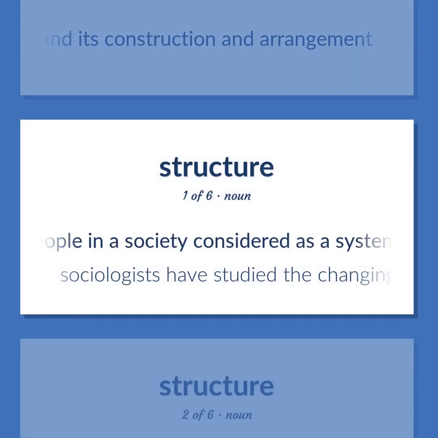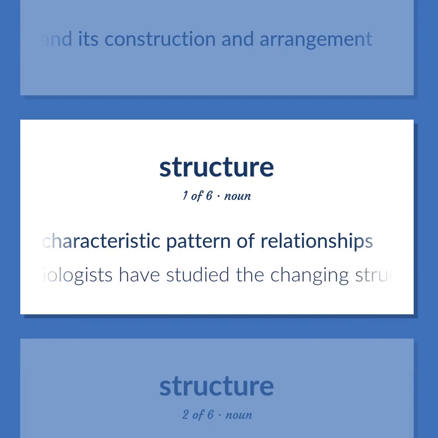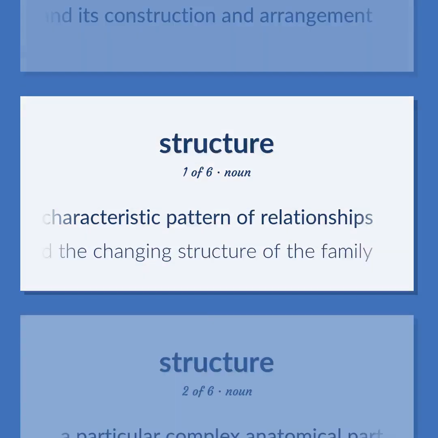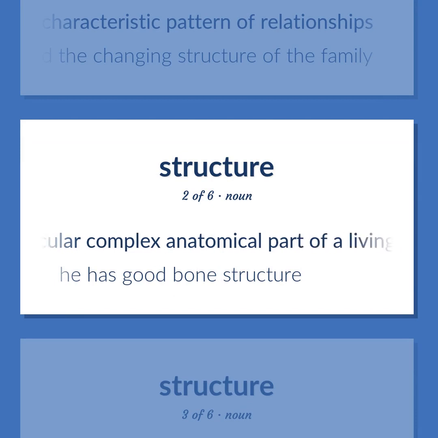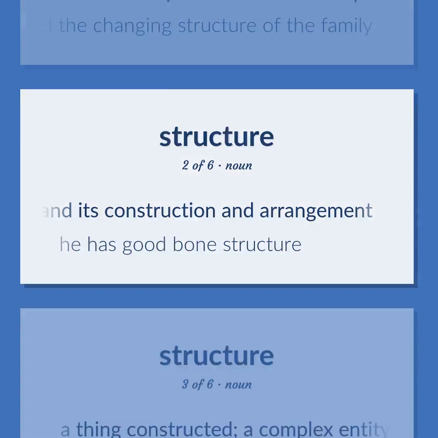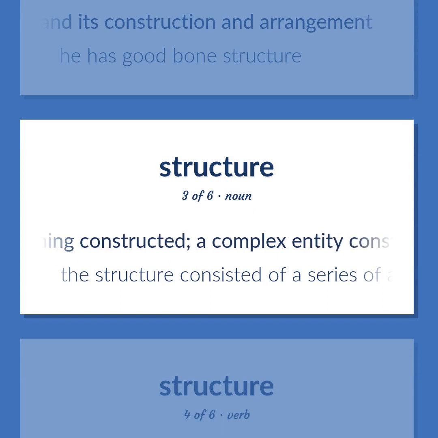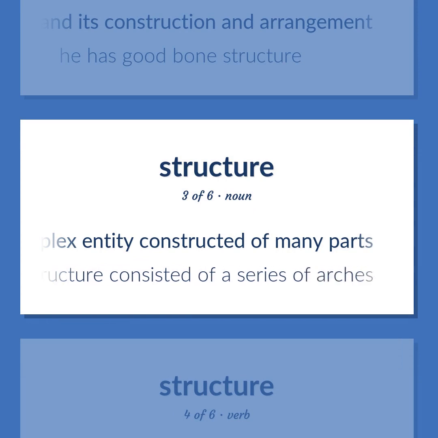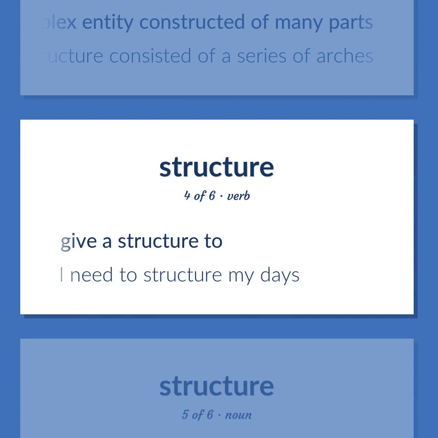The people in a society considered as a system organized by a characteristic pattern of relationships. Sociologists have studied the changing structure of the family. A particular complex anatomical part of a living thing and its construction and arrangement. He has good bone structure. A thing constructed, a complex entity constructed of many parts. The structure consisted of a series of arches. Give a structure to. I need to structure my days.